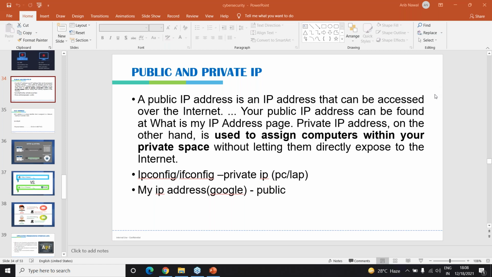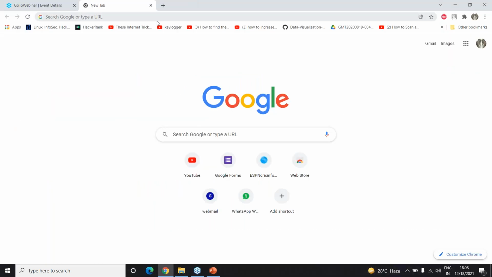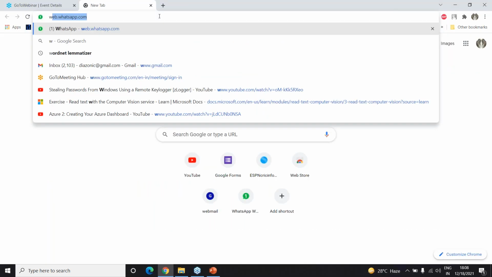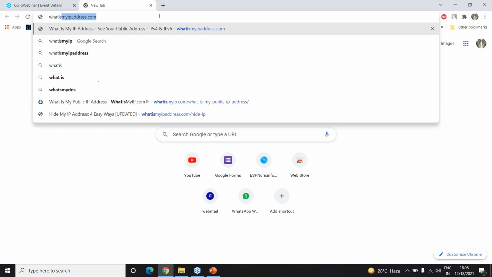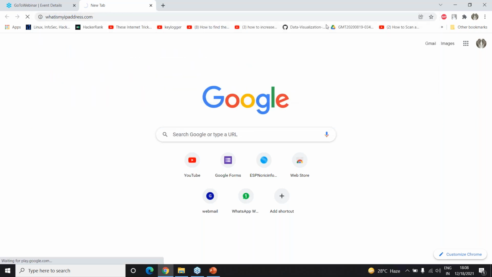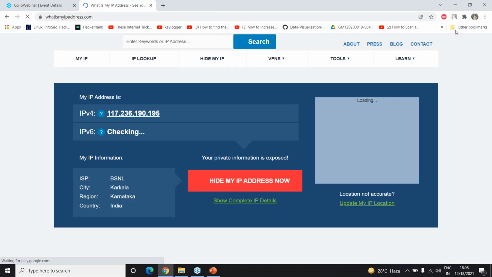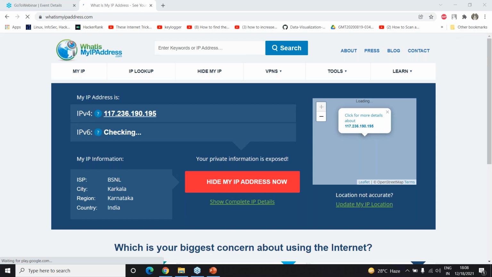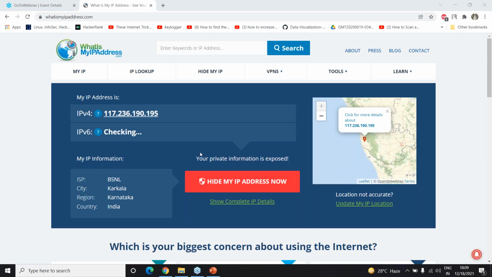Here, if I just go into this place and search for what is my ipaddress.com, this is going to give me the IP address. I'm in a different location than I was yesterday. It gives me that this is my IPv4 address, this is my ISP, this is the city, and then the region and country.